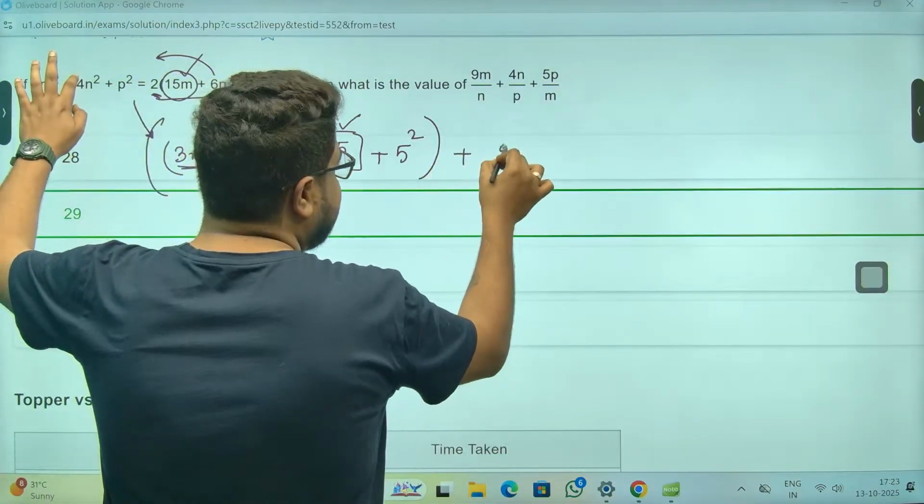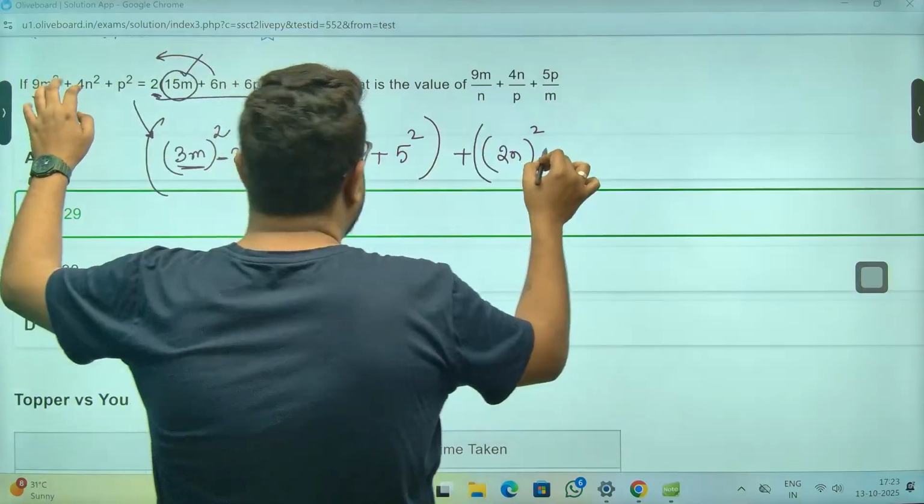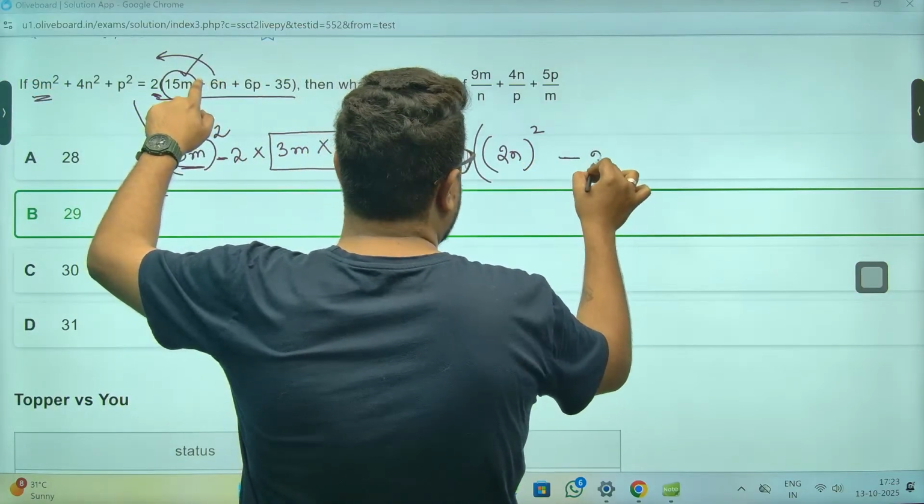Similarly, you do the same thing for n. 2n whole square plus, minus, sir. This is 2 into 6n.